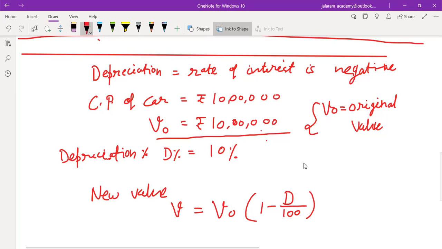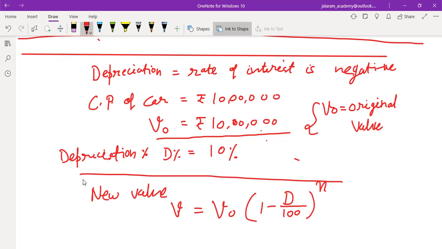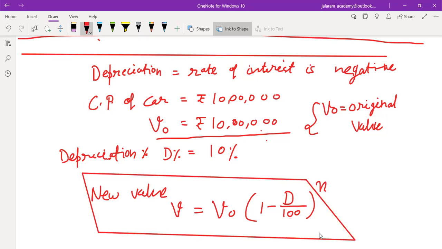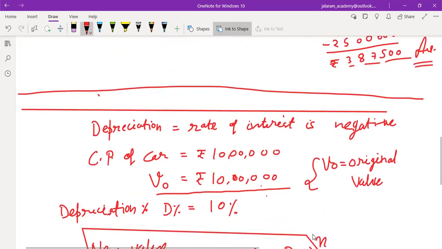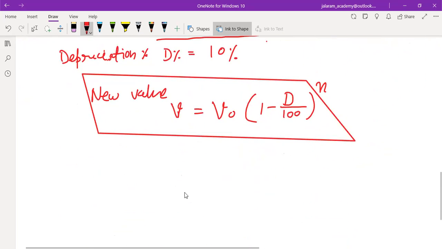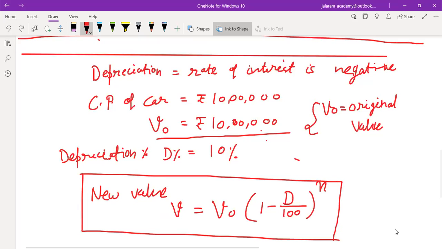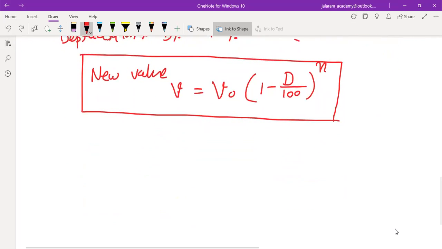N means the number of years for which the car or the commodity has been used. And after that, if the insurance company pays the claim for that, it depreciates at this rate. Okay. Like we have written in this Kaju Barfi, N also must be included inside the Barfi. V equals V naught into 1 minus D by 100, whole to the power N.